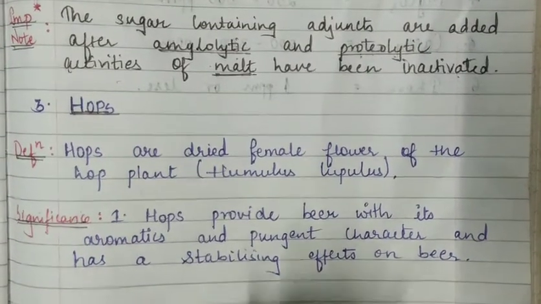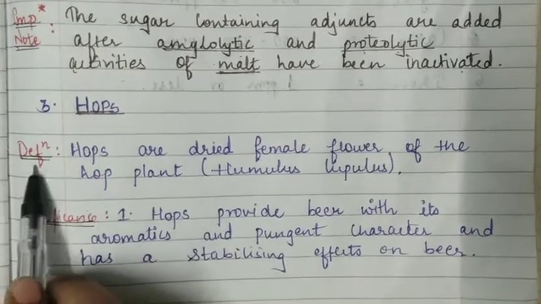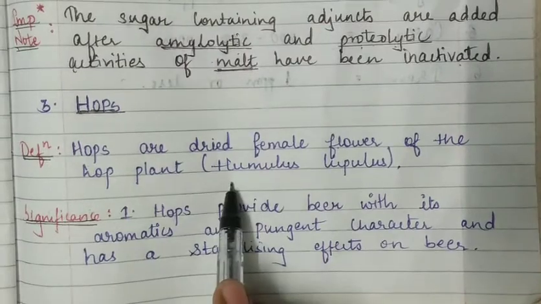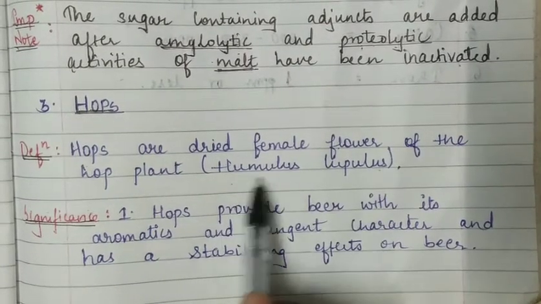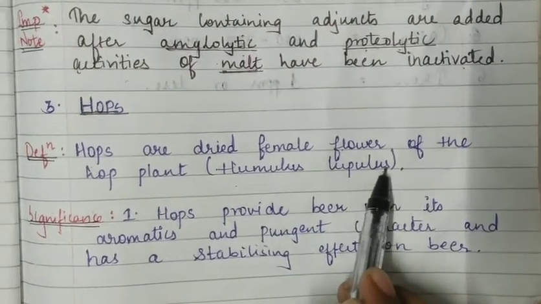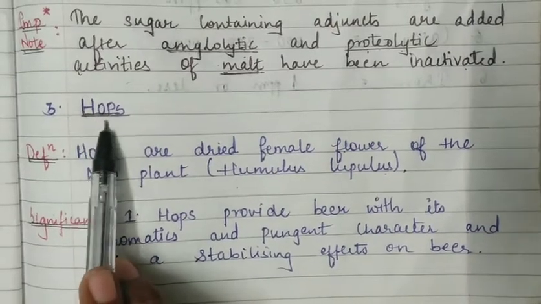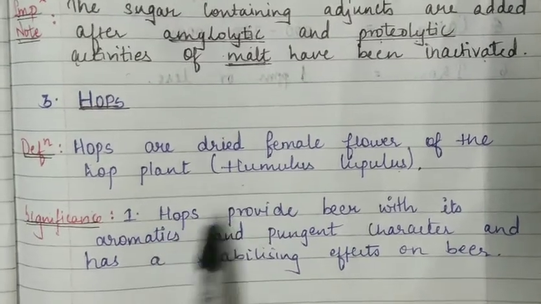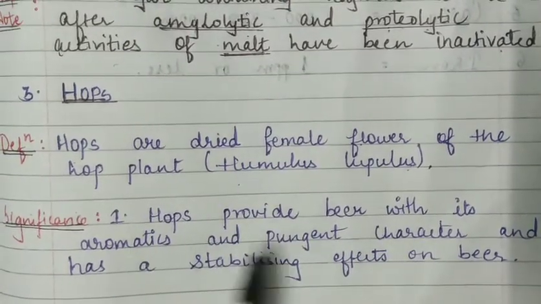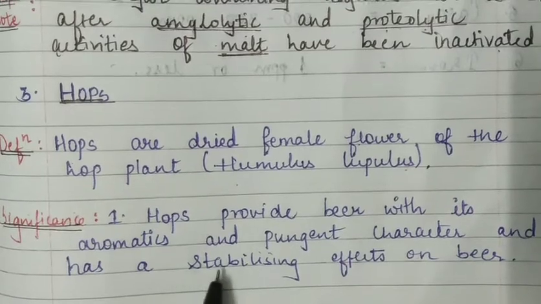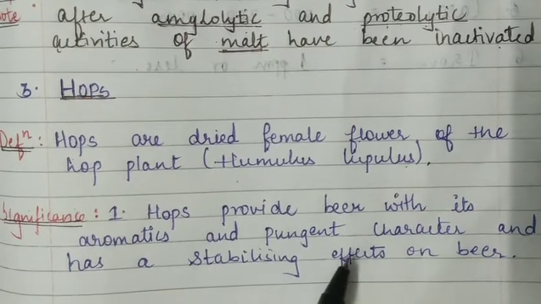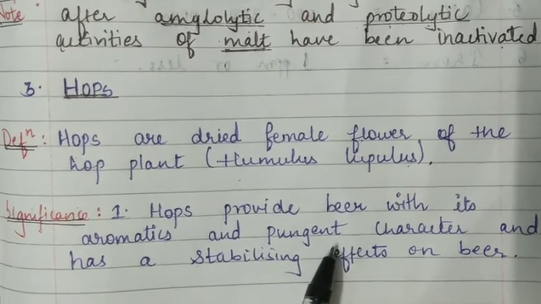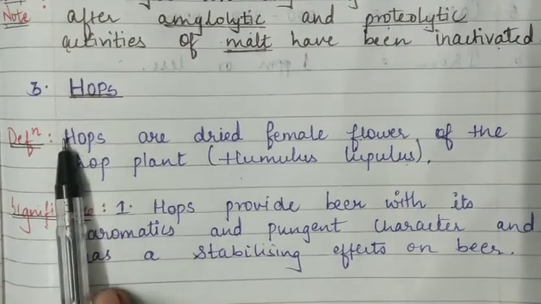Our third ingredient is hops. Now what are hops? Hops are the dried female flower of the hop plant. The scientific name is Humulus lupulus, that is the genus and the species name. Now why do we add hops in a beer? The first significance of hops is that they provide beer with its aromatic and pungent character and have a stabilizing effect on the beer. Whenever you drink a beer, you will get a pungent character. It will be bitter in taste, which we get from the hops.